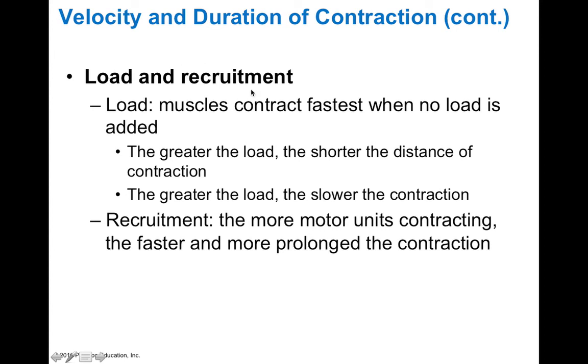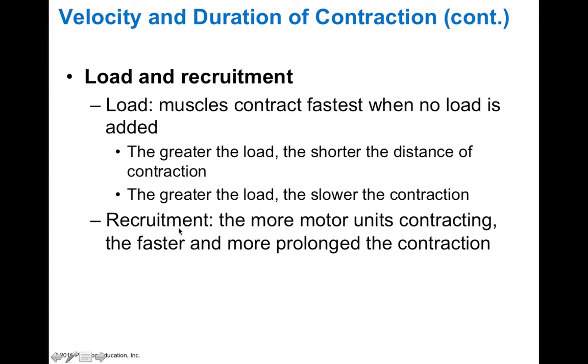So in terms of load and recruitment, load is basically the amount of force that a muscle needs to resist. Muscles actually contract the fastest when there's no load added. And that makes sense. If there's no load on the muscle, they're going to be able to contract very, very quickly. Now, the greater the load, the shorter the distance of the contraction, and the greater the load, also the slower the contraction, because you have to pull quite a bit of force.